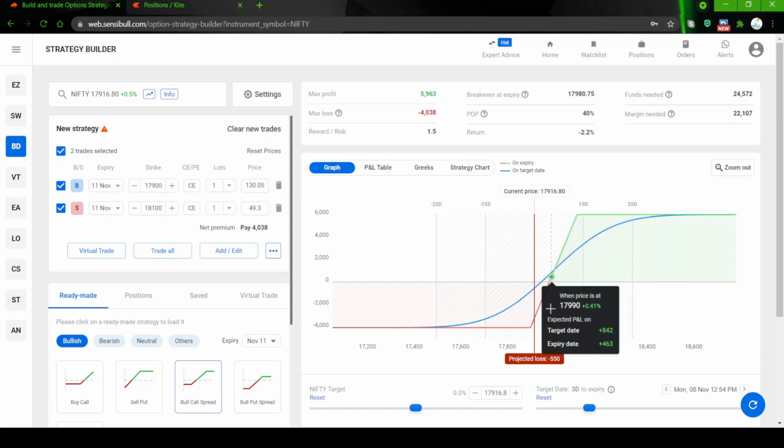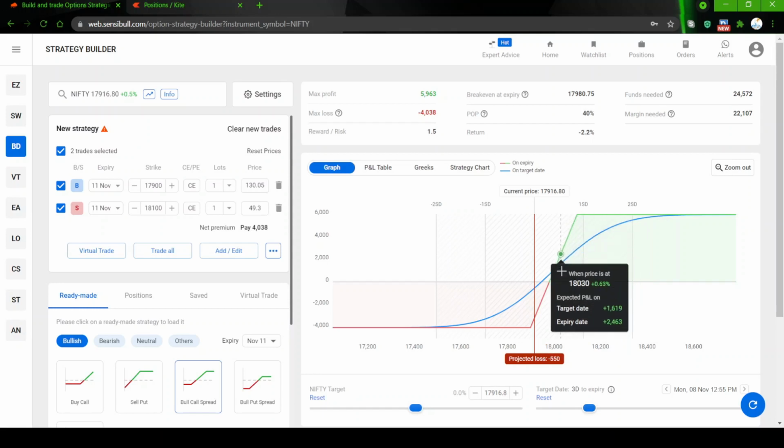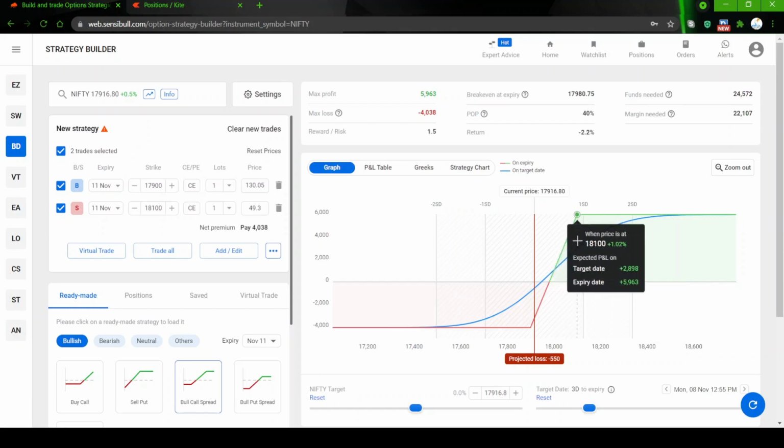If it is anywhere between 17,980 and 18,100, the profit will vary. You can see on the expiry day what is the profit you are getting when it expires at this level. So this is a safer strategy and this is a directional play. This is not a direction neutral strategy. What is a directional strategy and a direction neutral strategy?